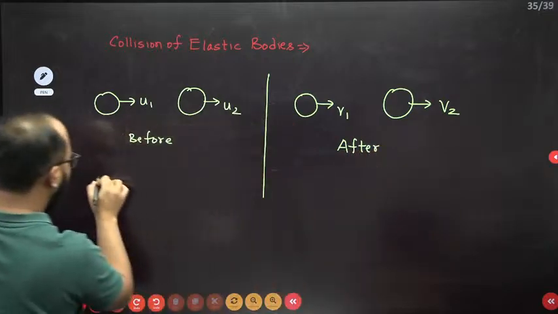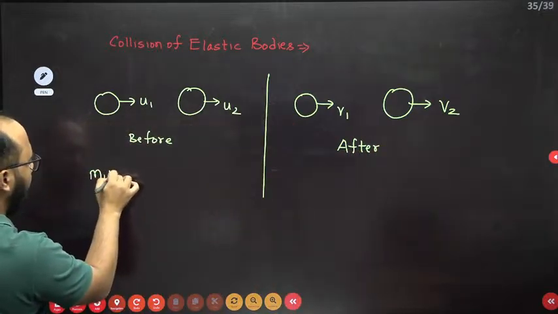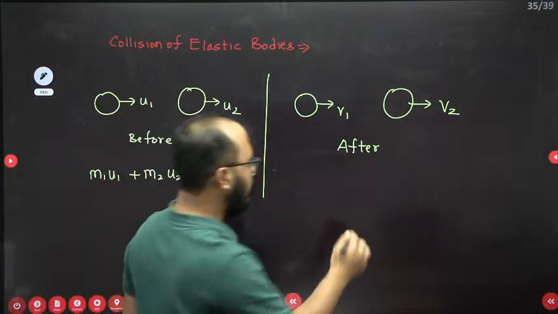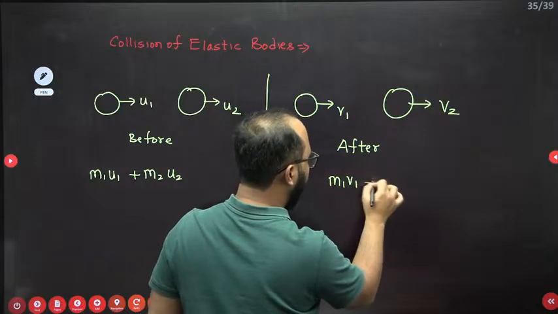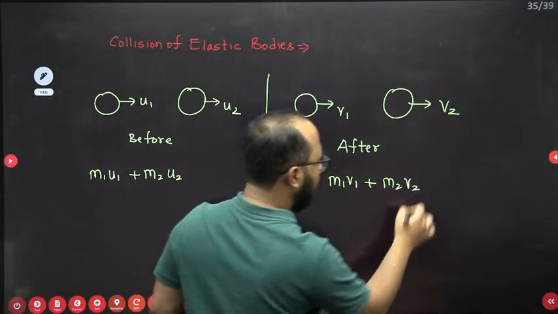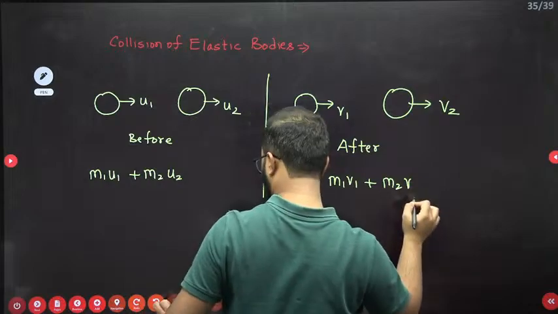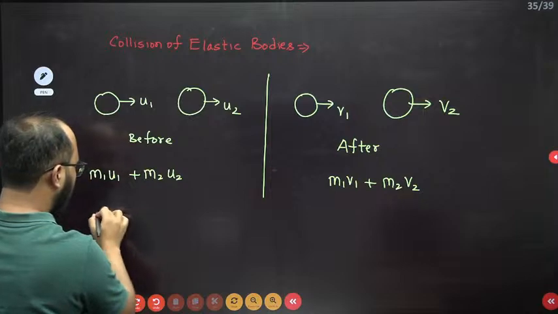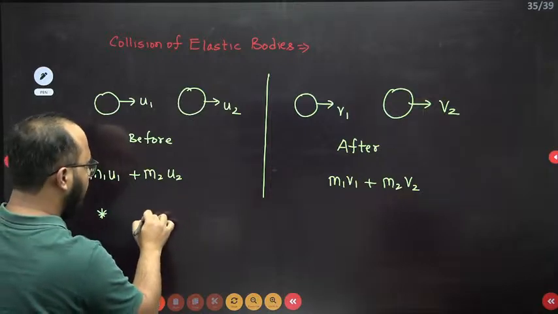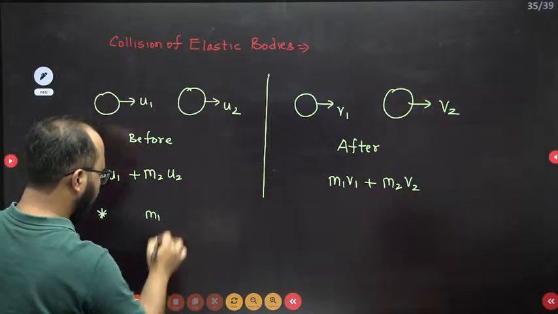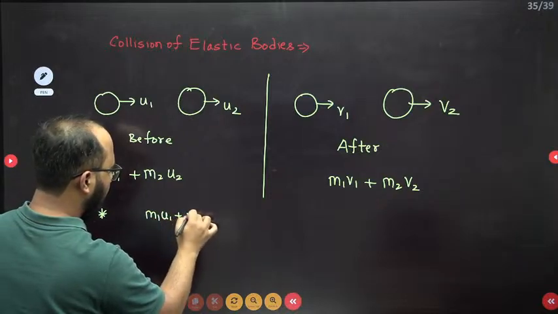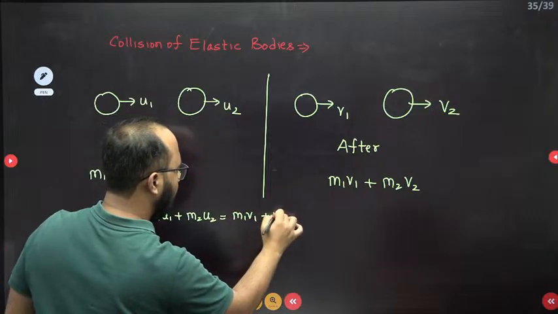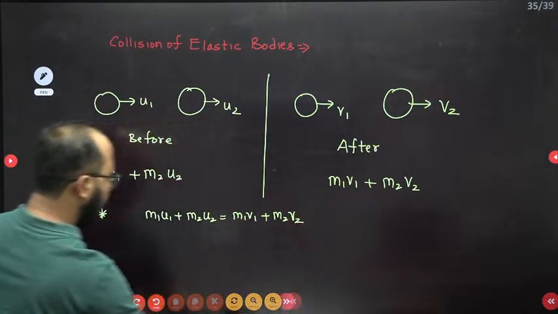So we will be having the momentum value m1 u1 plus m2 u2, as there is no external force involved here, and after impact it will be m1 v1 plus m2 v2. According to the conservation of linear momentum, we will just equate the initial momentum and the final momentum. So as per the conservation of linear momentum, m1 u1 plus m2 u2 equals m1 v1 plus m2 v2. This is the first relation.